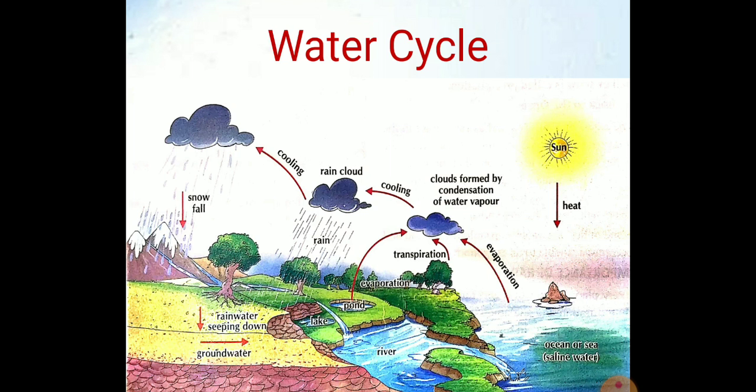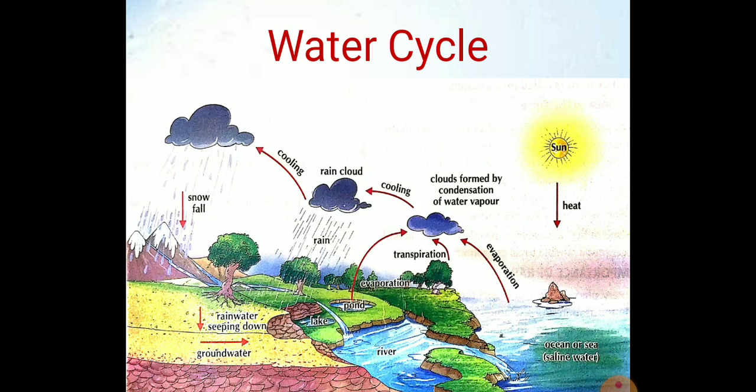As we go high up in the atmosphere, temperature decreases and it becomes cold. The air becomes so cold that the water vapor in it condenses to form tiny drops of water called water droplets. These droplets float in the air along with dust particles and form clouds.